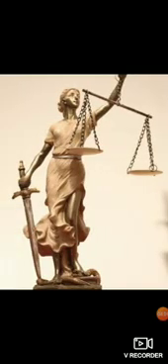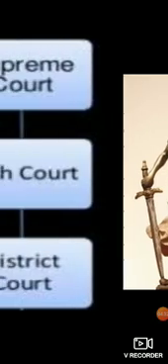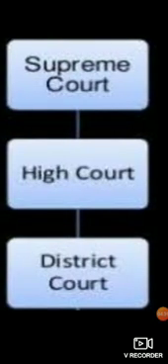Let's look at the last topic of our chapter, the judiciary. Now, judiciary is the third organ of our government, and it is the sole authority in our country to deliver justice, and the people are supposed to take their complaints to the courts and seek justice over there. Now, in India, again, like the government, which has 3 levels, similarly the courts also are divided at 3 levels.